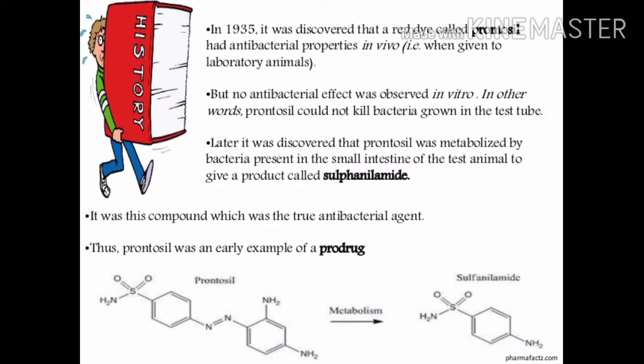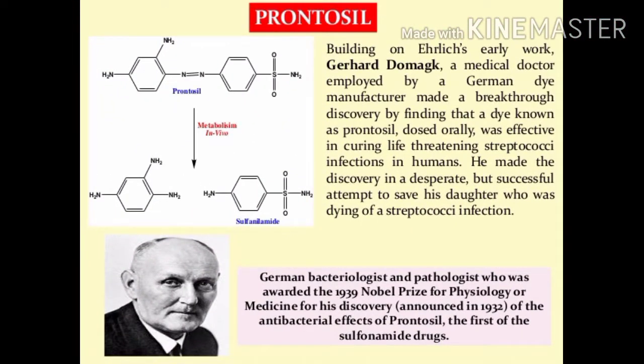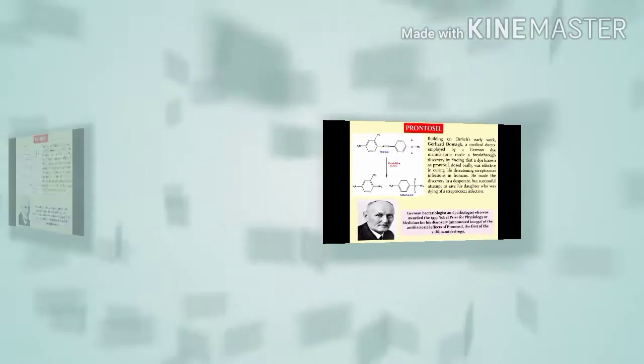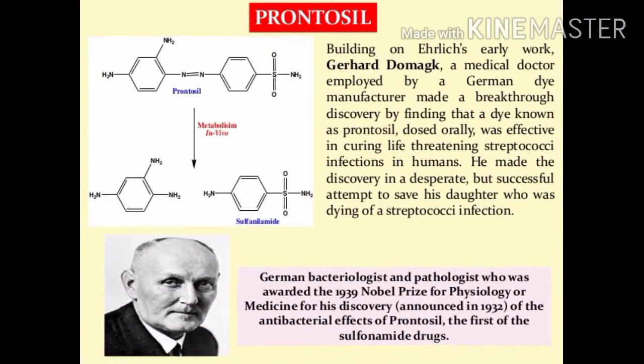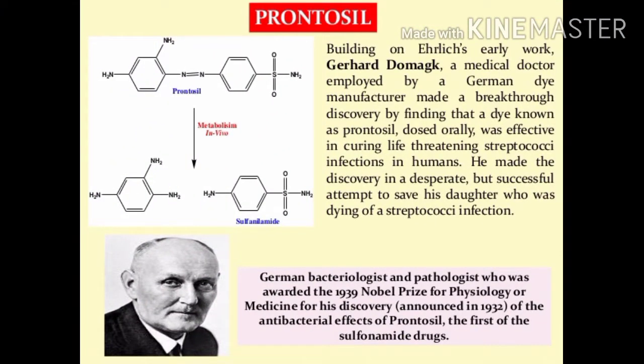Later, Prontosil was discovered by a German scientist, a bacteriologist and pathologist who was awarded the 1939 Nobel Prize in Physiology. It is a prodrug that leads to the formation of sulfonamide, and is also called the prodrug of sulfonamide.